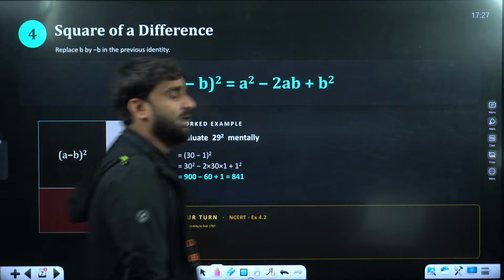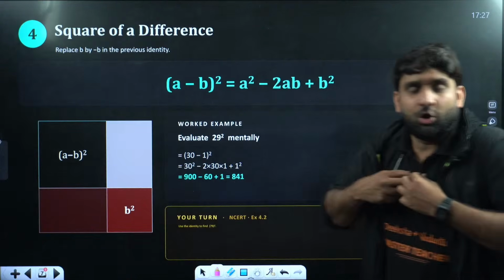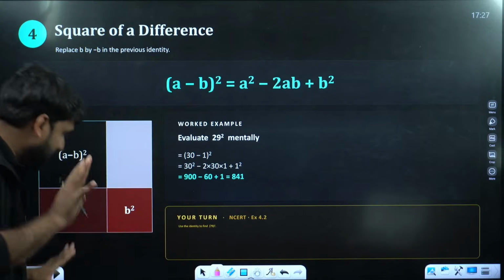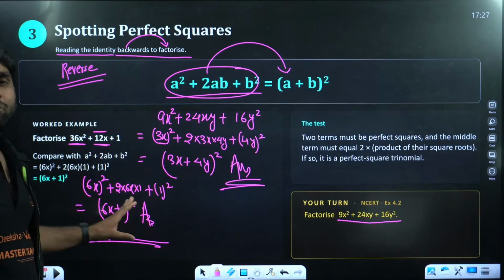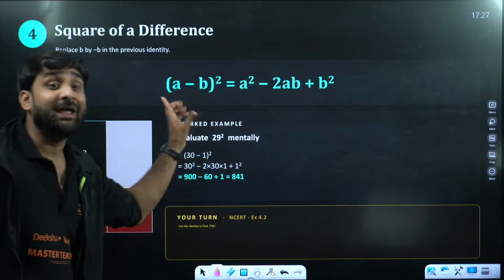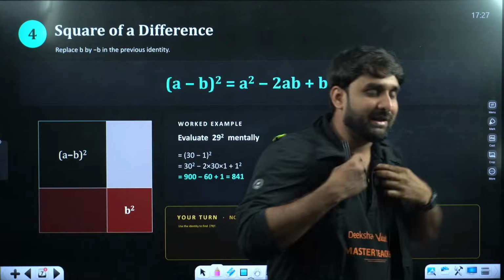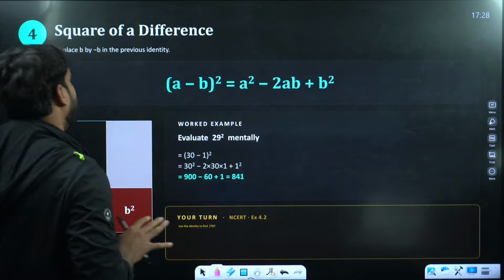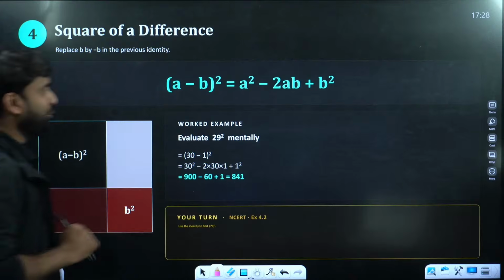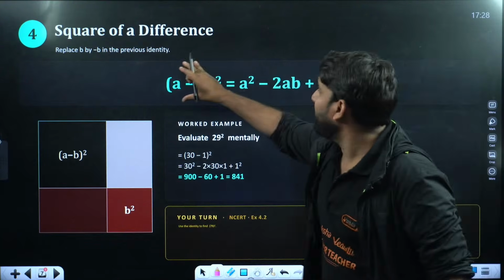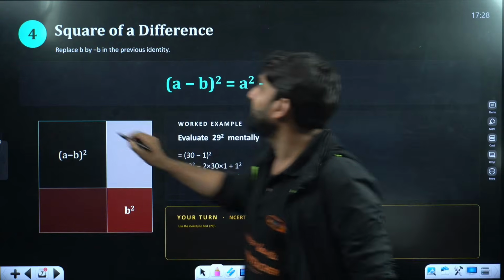Focus on the question. Now moving ahead, let's talk about the second identity, (a - b) whole square. Till now, we were discussing (a + b) whole square. Now we are going to discuss (a - b) whole square, how we can derive the identity of (a - b) whole square. Very important for 9th standard. Now, do one thing. Let's first talk about how to derive this identity using geometry.